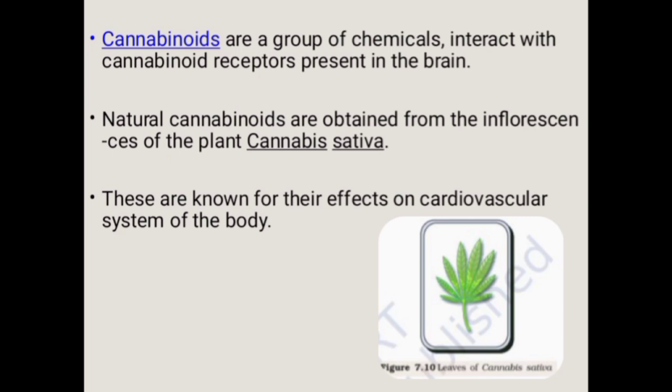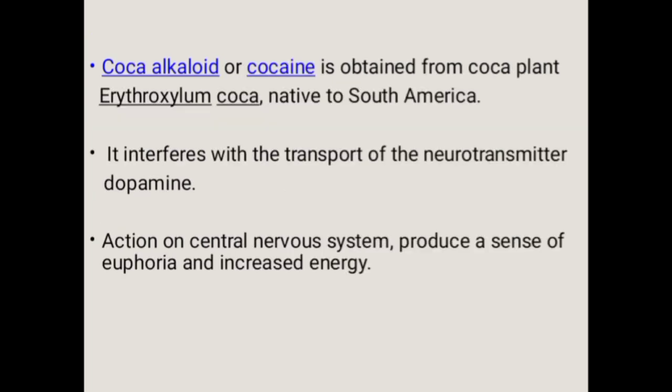These are generally taken by inhalation and oral ingestion. These show their effects on the cardiovascular system of the human body. The third drug is coca alkaloid, or cocaine, which is obtained from the coca plant. The scientific name of this plant is Erythroxylum coca. This plant is native to South America.